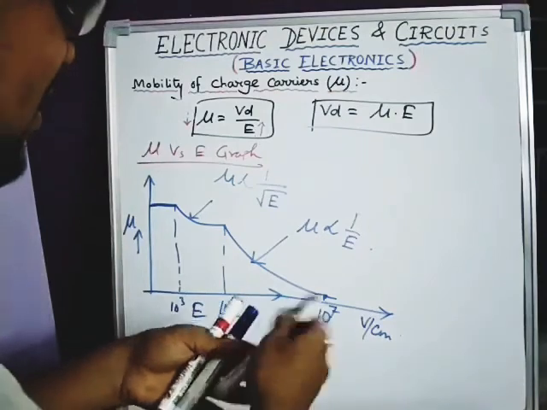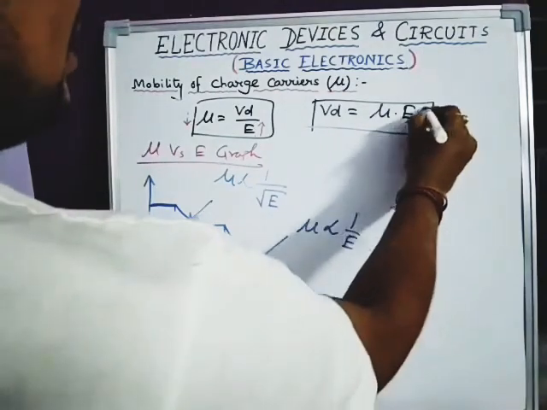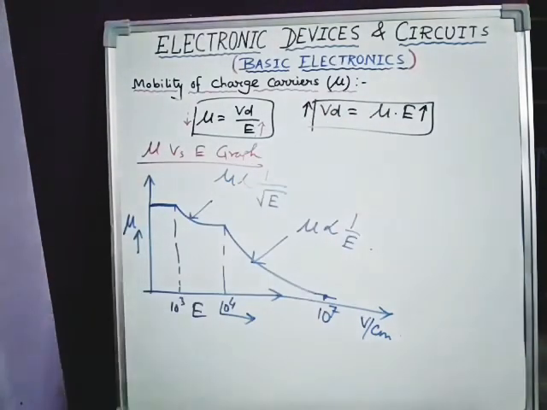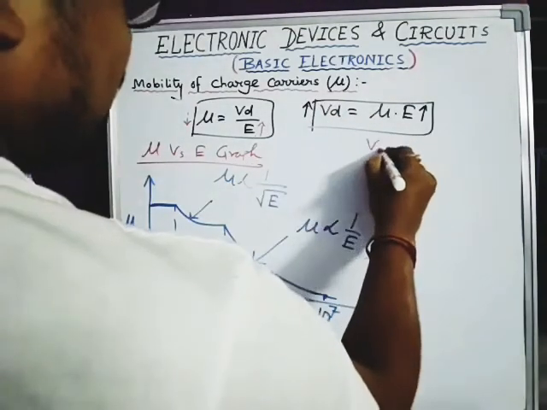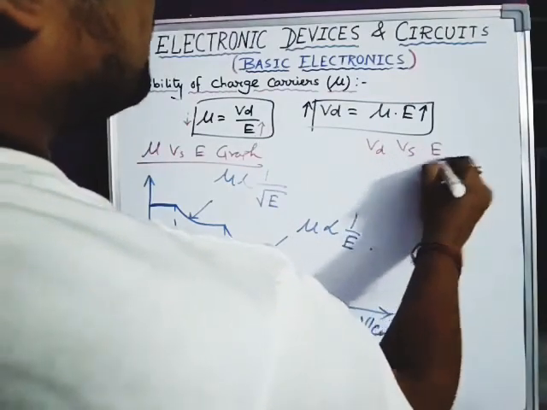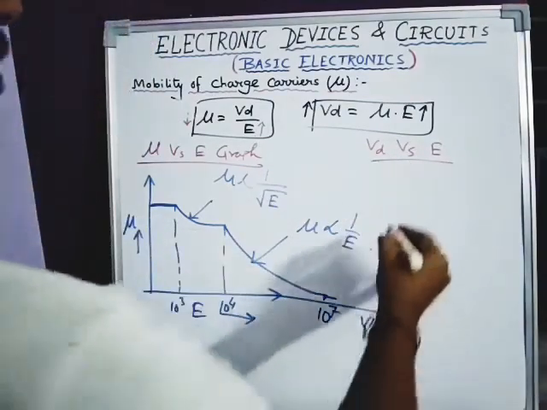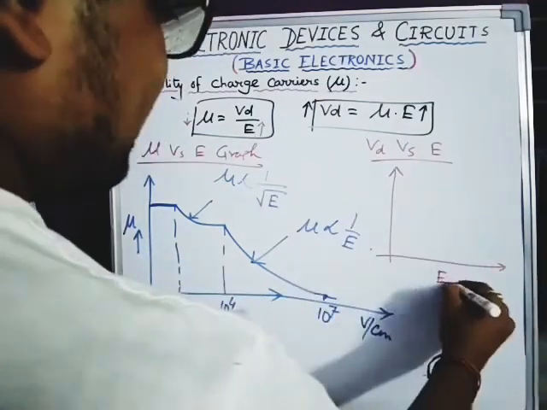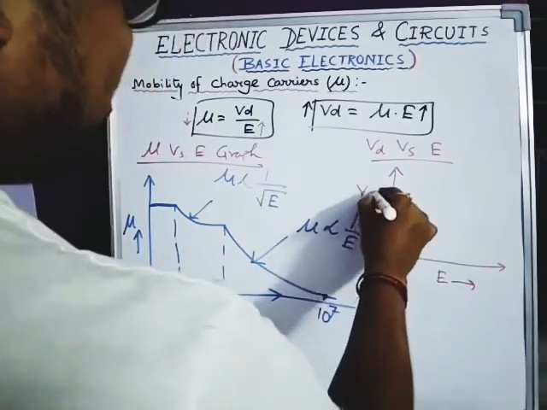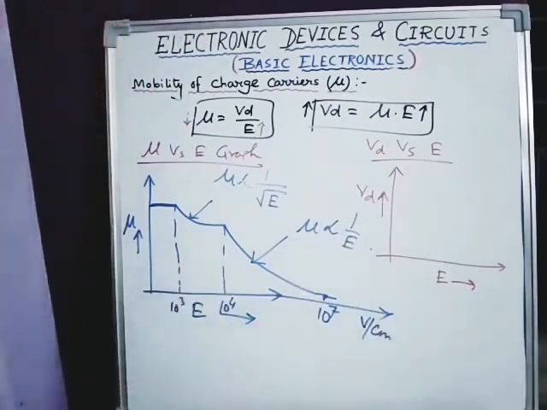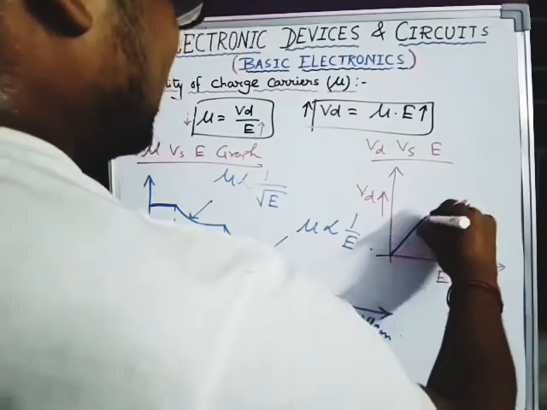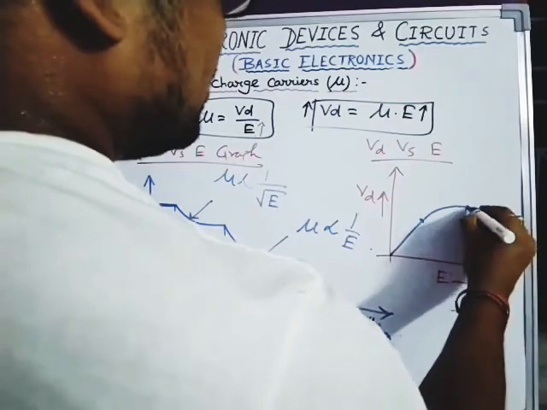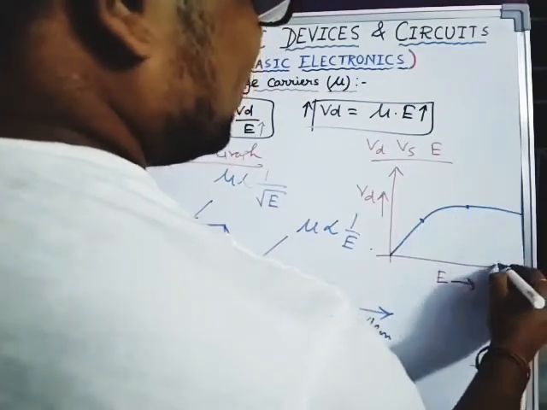In the Vd versus E graph, it is clearly shown that if electric field increases, automatically Vd will also increase, because it is directly proportional. So now Vd versus E, directly proportional. I am taking electric field on the x-axis and drift velocity Vd on the y-axis. First it will increase linearly, then it will go sublinearly, from here to here it is sublinear, then it comes to saturation.